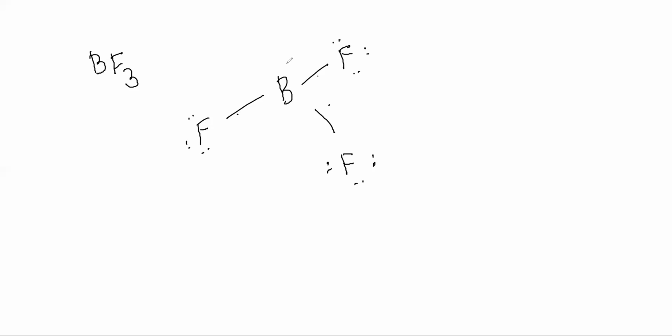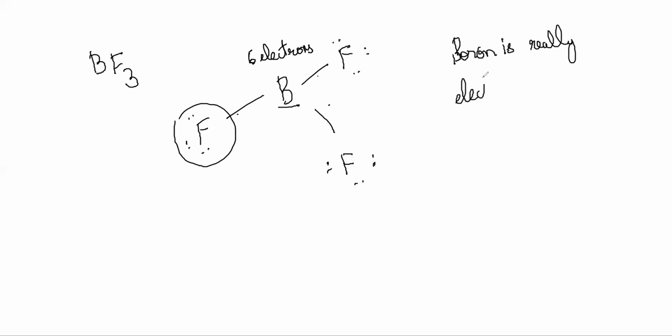Now you come to a situation where the central boron atom has only 6 electrons. Everyone else's octet is complete, but the central boron atom has only 6 electrons. So this boron is really electron deficient. It wants 2 electrons to somehow make a full octet.